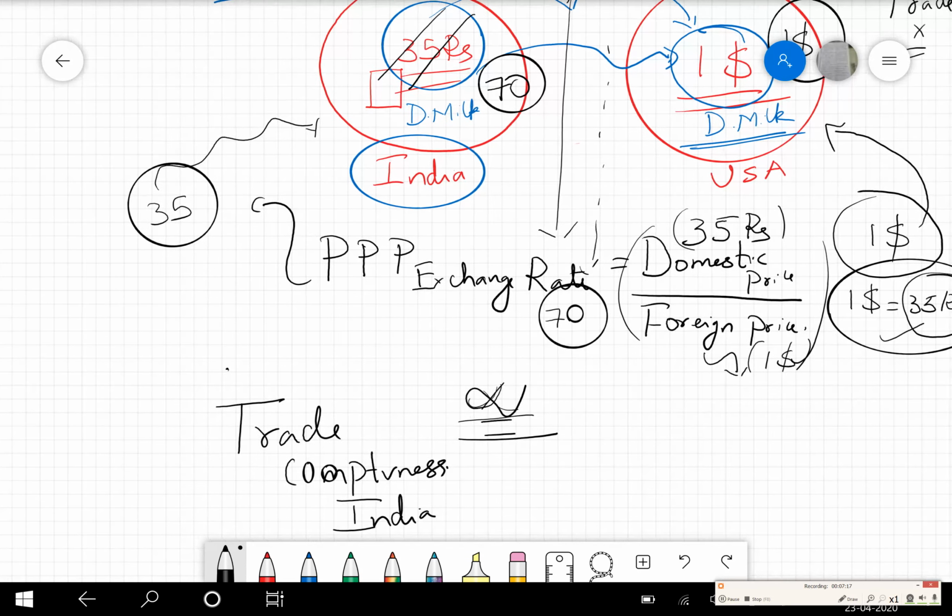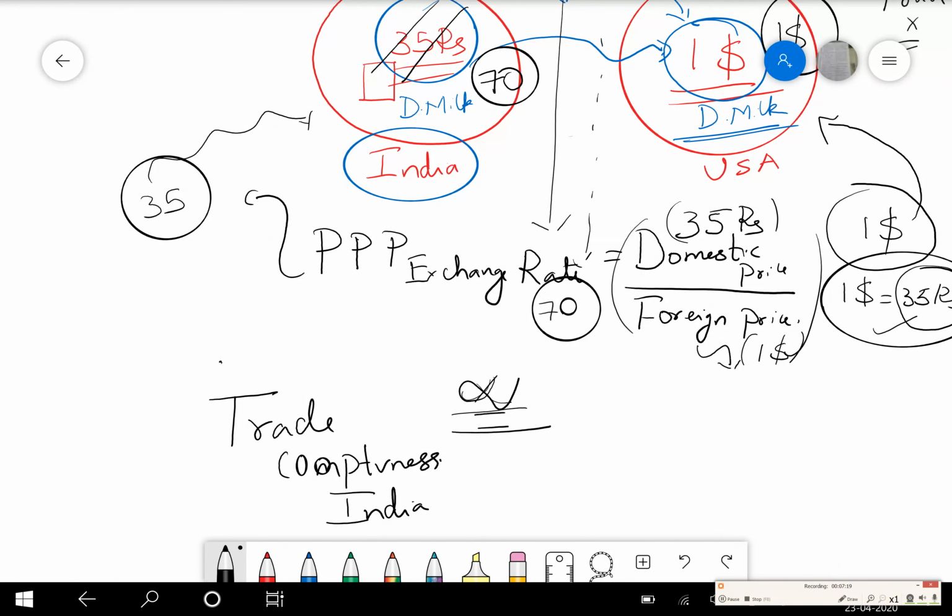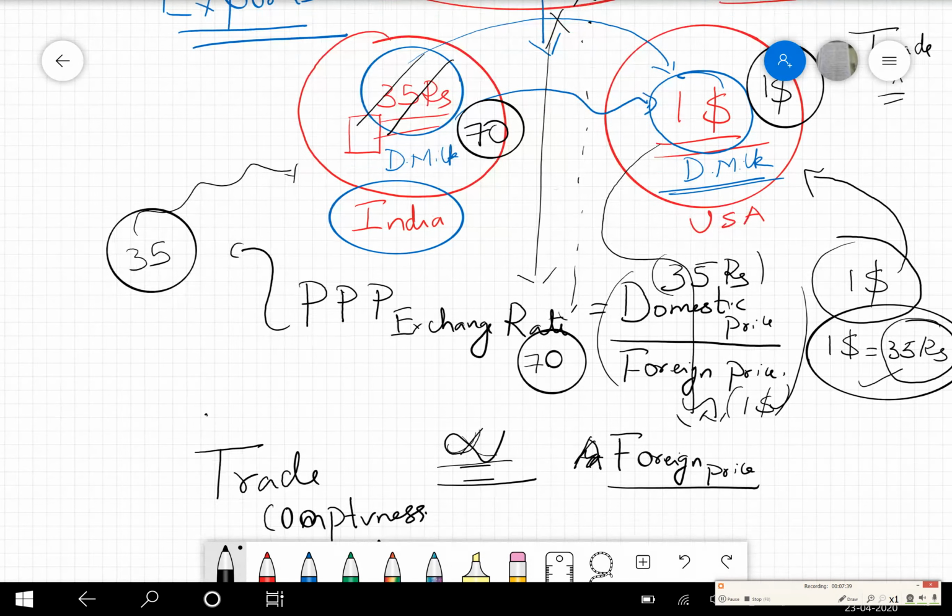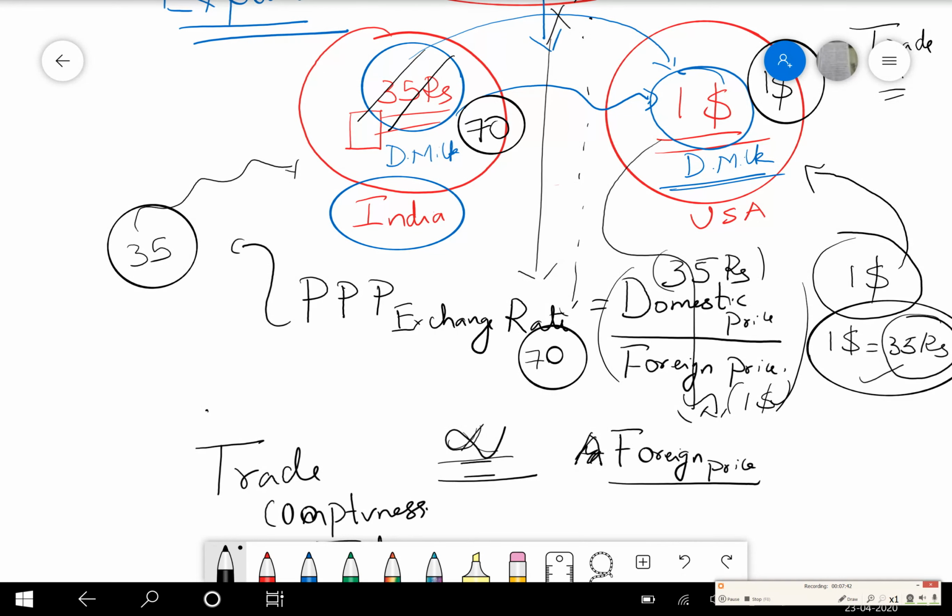Suppose trade competitiveness is directly proportional to the foreign price, the price of the dairy milk in the US. Obviously, if the dairy milk price in the US increases, say it becomes $2, then they will buy more dairy milks from India.